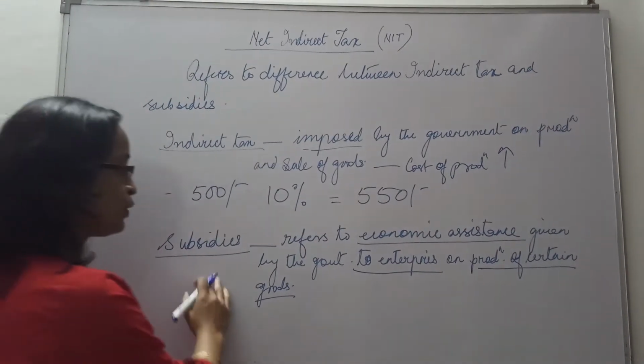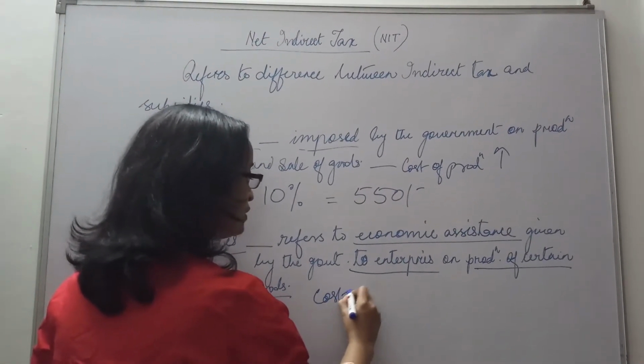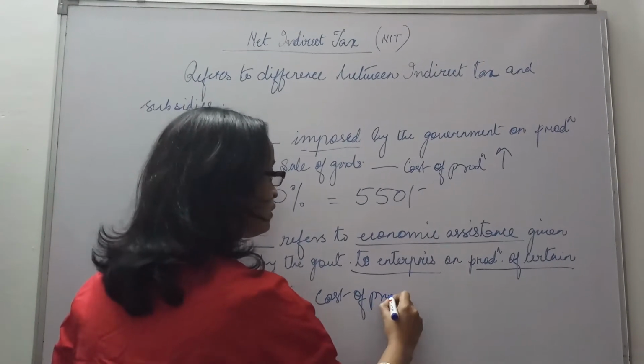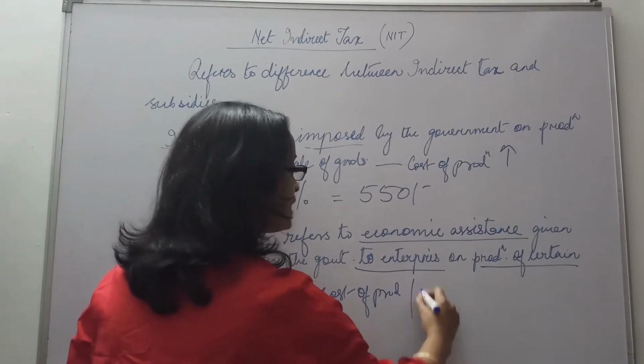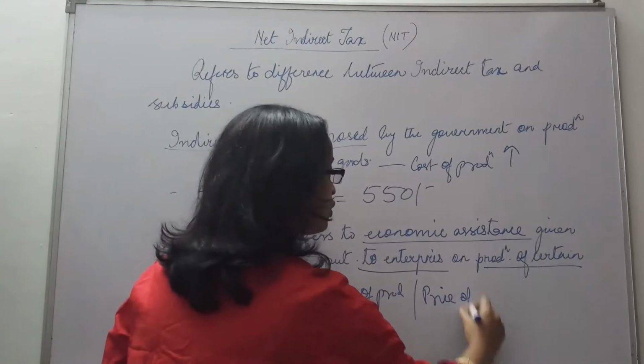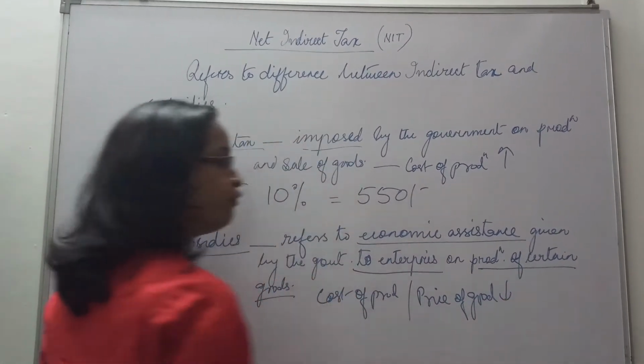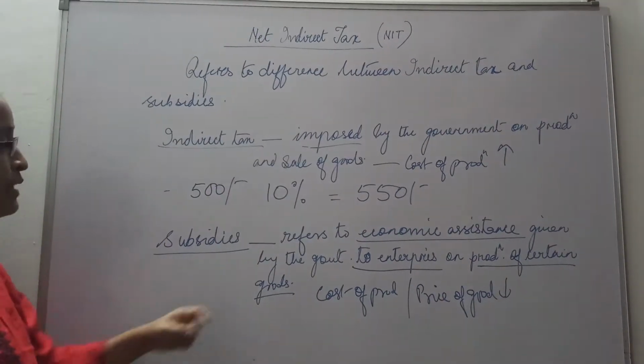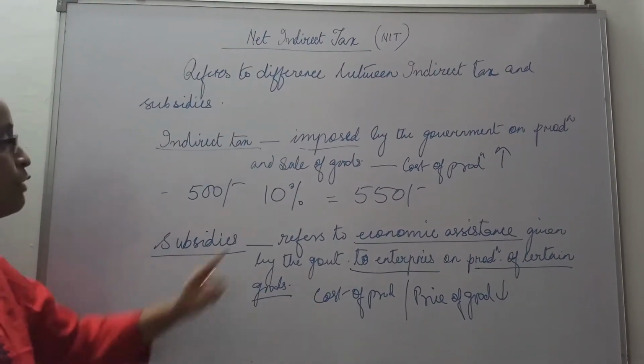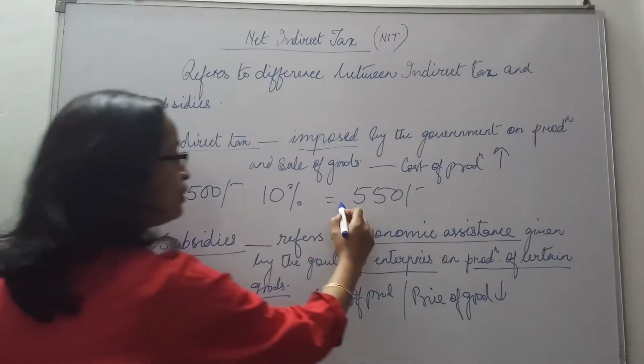Now with subsidies, what happens to the cost of production, or what we say is the price of the good? Will it fall or rise? It will fall. Now let's take this same example.